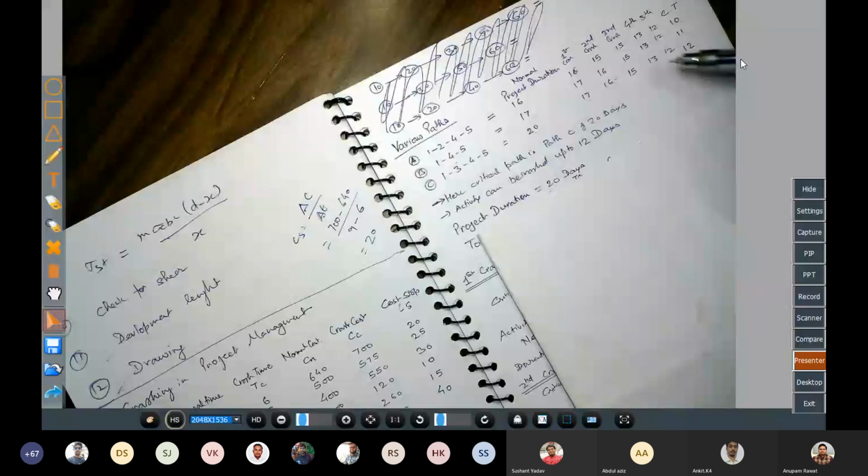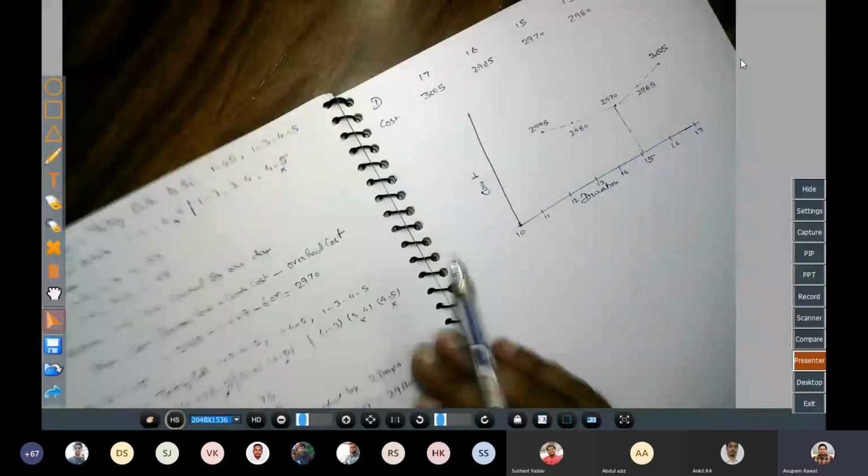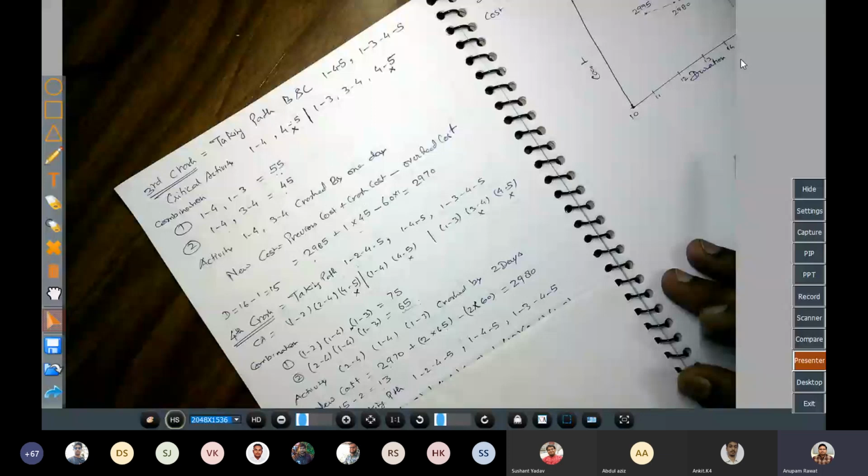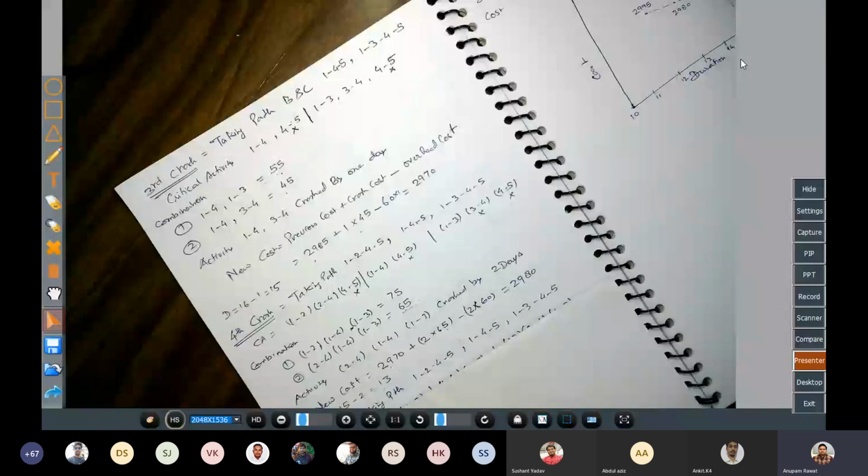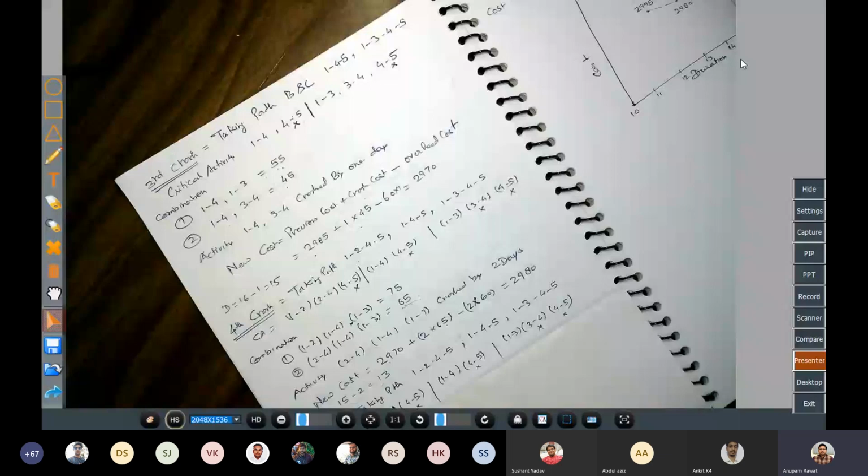Okay, so now अभी भी हमारे पास एक दिन क्रैश कराने का स्कोप बचा है ना। 13 तक क्रैश करा दिया, maximum we will crash by 12 days, so we have a scope of 1 day to crash। So again all the paths are critical, again we take all the paths 1-2-4-5, 1-4-5 and 1-3-4-5। We will write down the corresponding activities 1-2, 2-4, 4-5, 1-4, 4-5, 1-3, 3-4, 4-5, इनको हमने लिख लिया। And we know 4-5 fully crashed, 3-4 fully crashed,